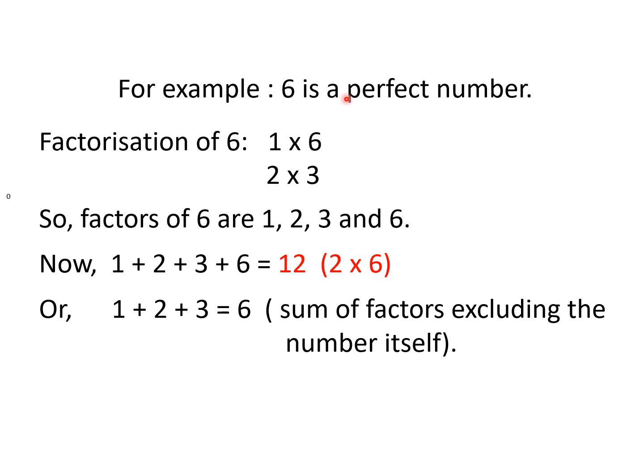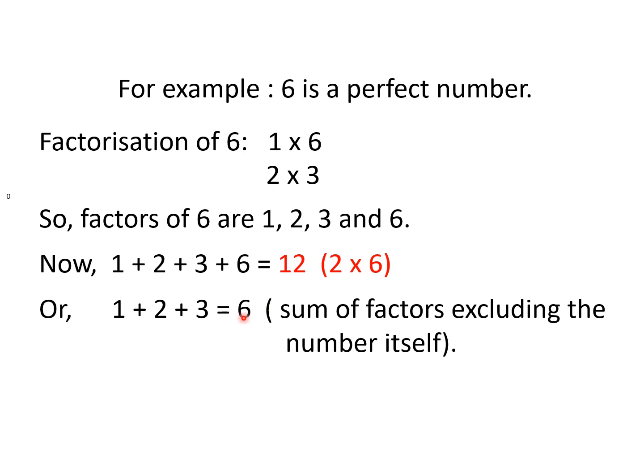For example, 6 is a perfect number. So we do the factorization of 6. We can write it 1 into 6 or 2 into 3. So the factors of 6 are 1, 2, 3 and 6. So as per the first definition, we add all the factors 1, 2, 3, 6 and we get 12, which is twice of 6. So 6 is a perfect number because the sum of all the factors is equal to twice the number.